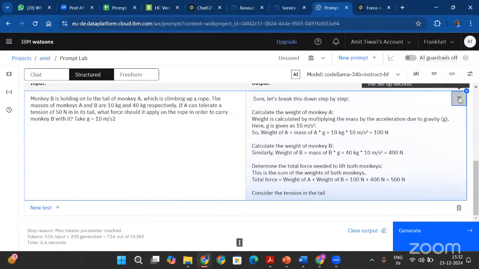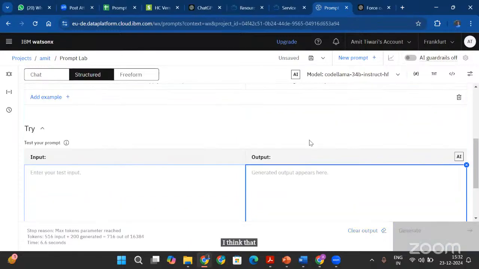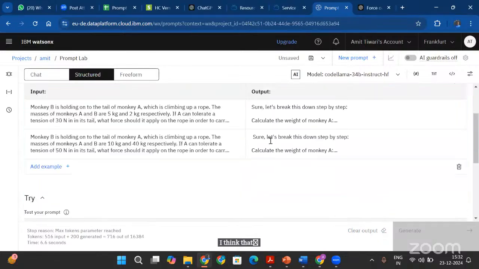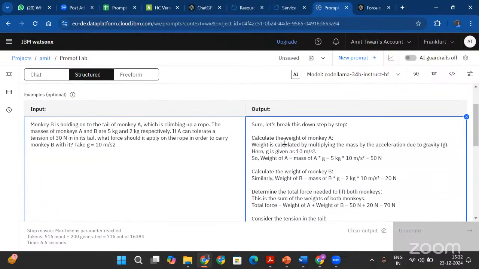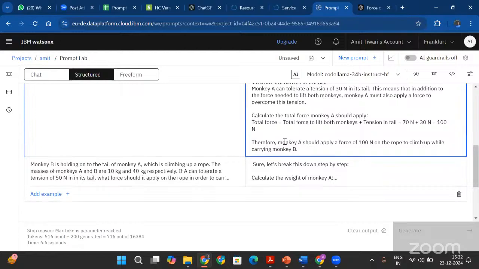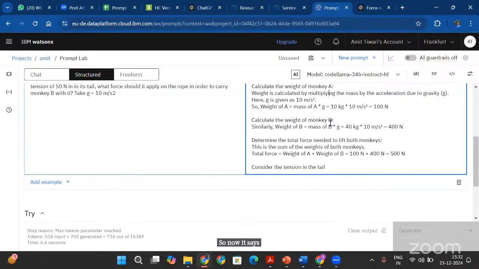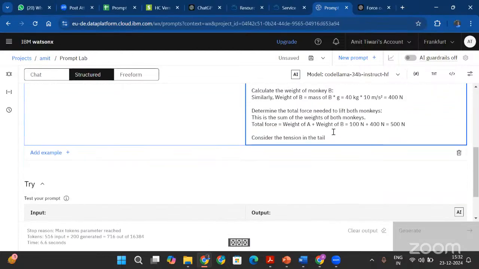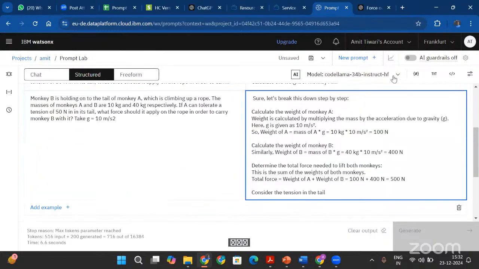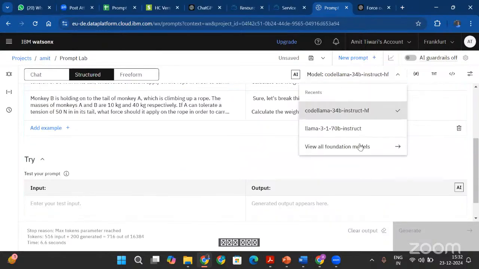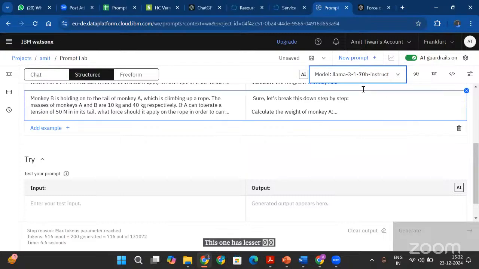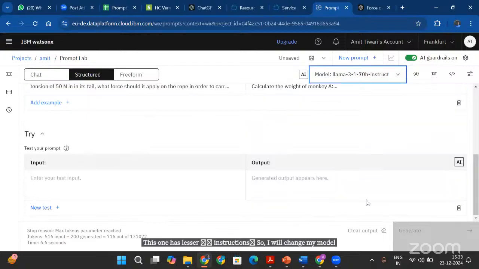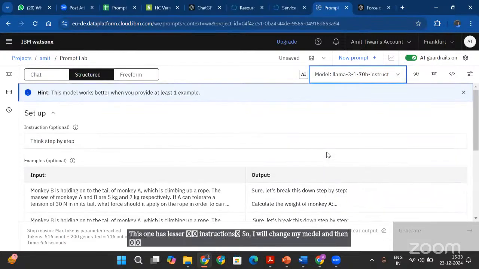I think that, yeah, so now it says, this one has fewer instructions, so I will change my model and then I'll clear the output and generate.